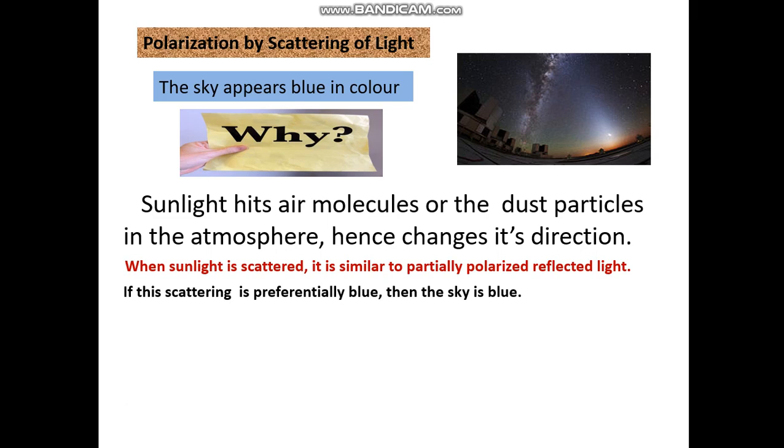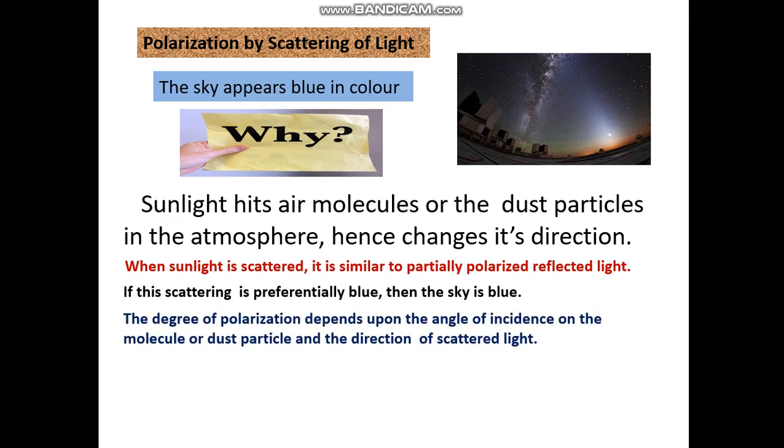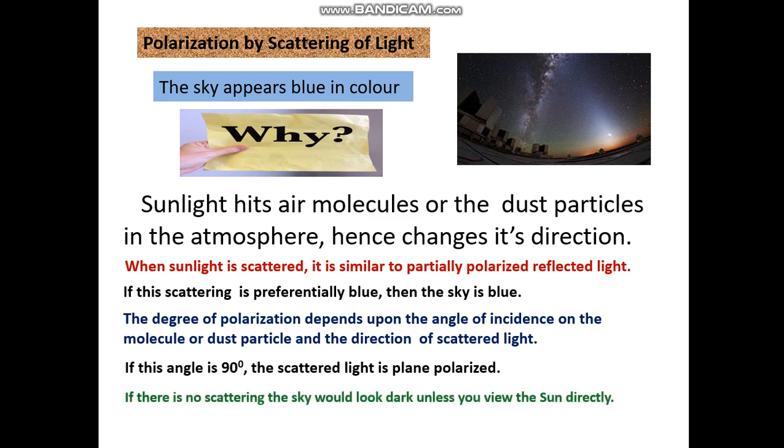If this scattering is preferentially blue, then the sky is blue. The degree of polarization depends upon the angle of incidence on the molecule or the dust particle and the direction of scattering of light. If this angle is 90 degrees, the scattered light is plane polarized. If there is no scattering, the sky would look dark unless you view the sun directly.